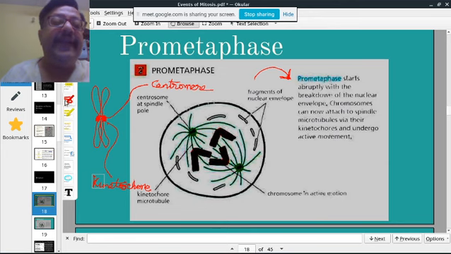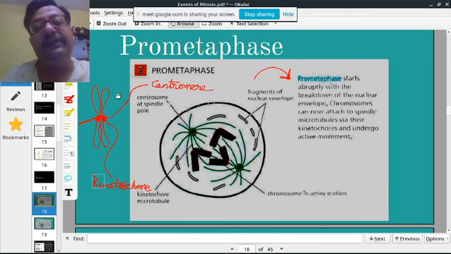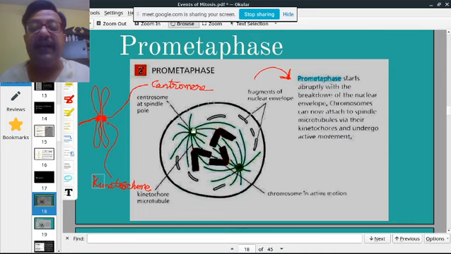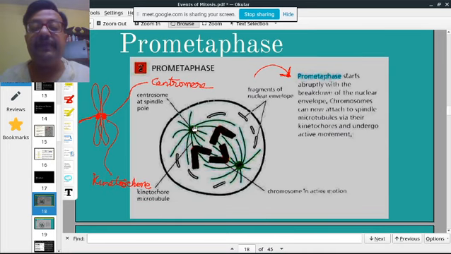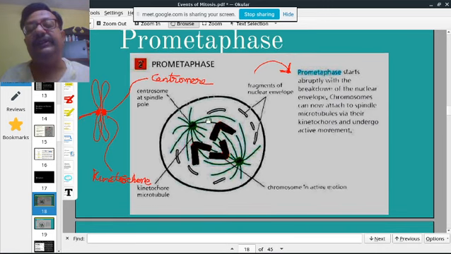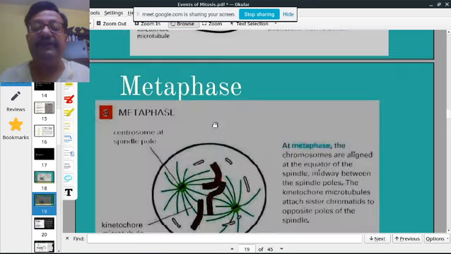The kinetochore is the region where the spindle fibers or the microtubules attach, and the spindle fibers are released from the centrioles in the centrosome. So you can see that it goes and attaches to the kinetochore. Like Spider-Man releases his web and it attaches to a surface, it goes and attaches to the kinetochore. So these are the events which take place in prometaphase.